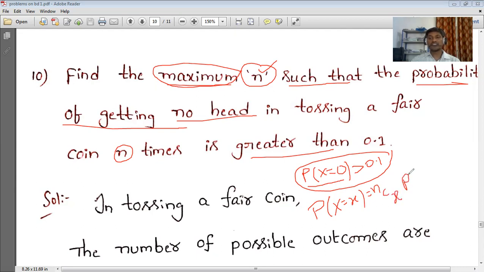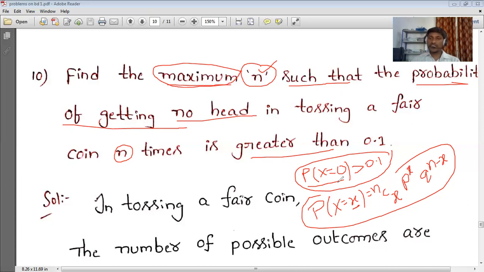What we solve for all the problems in binomial distribution, we use this. In that, n represents the number of trials, x represents the number of successes, p represents the probability of success, and q power n minus x represents the failures.